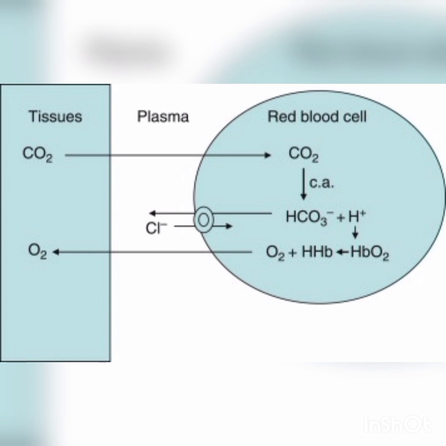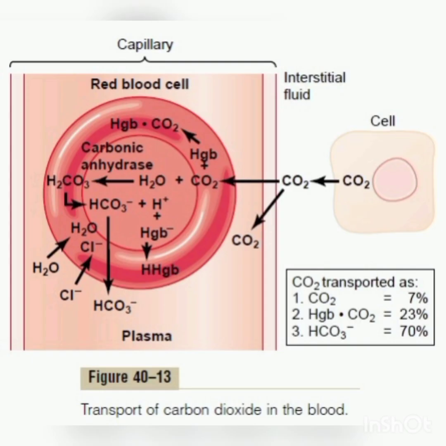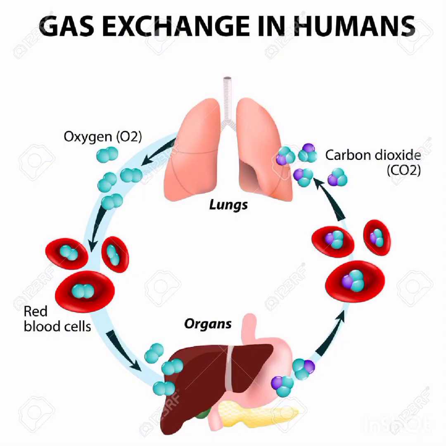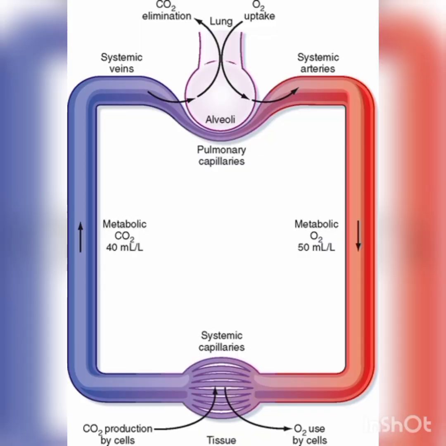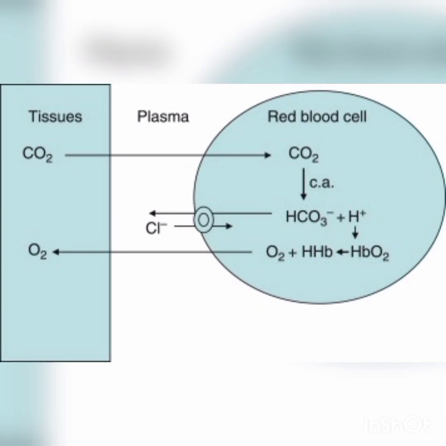The most important property of hemoglobin is that it loosely attaches with oxygen to form oxyhemoglobin. When O2 pressure in the blood is high, it combines readily, and similarly it dissociates readily when O2 pressure is lower. Each hemoglobin molecule combines with 4 molecules of oxygen. So that is how oxygen is transported in the RBC.